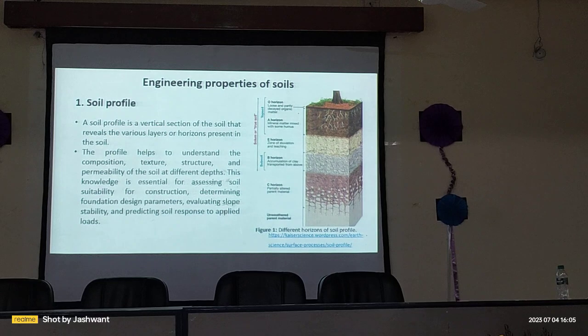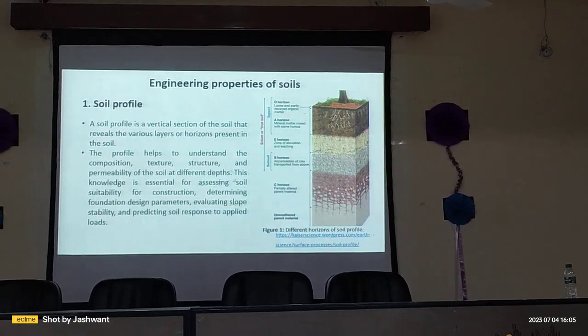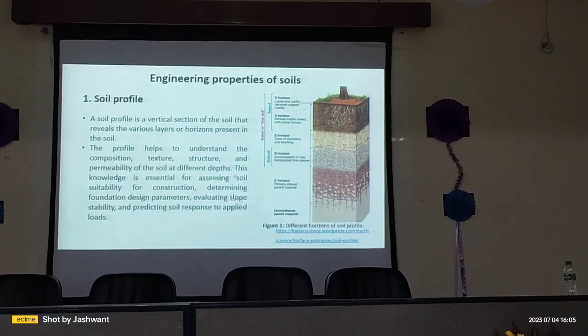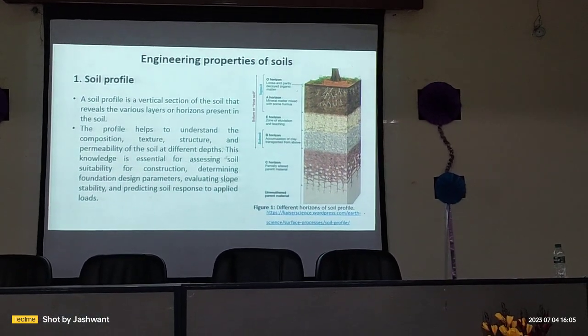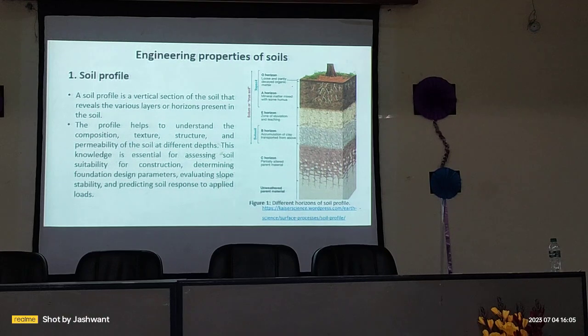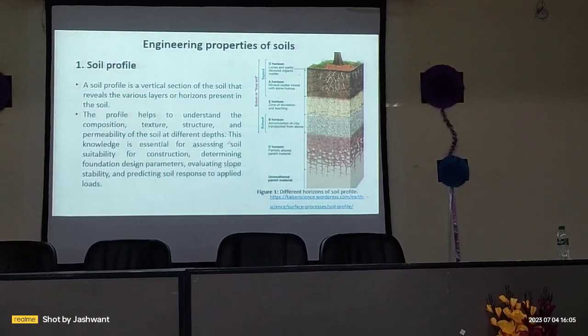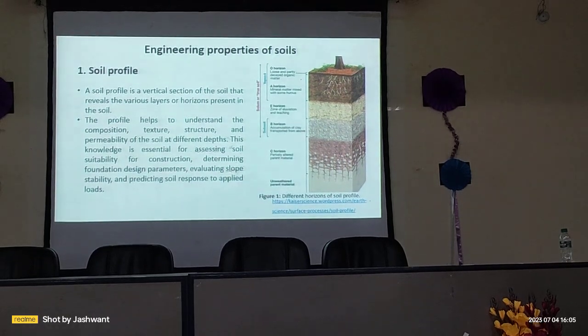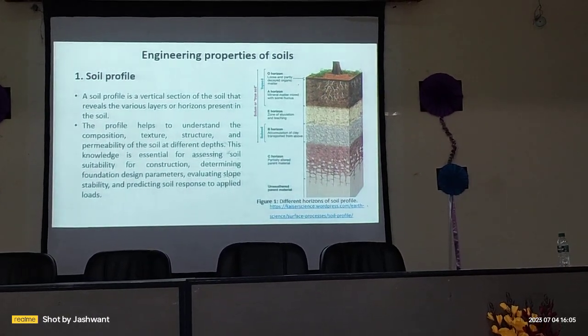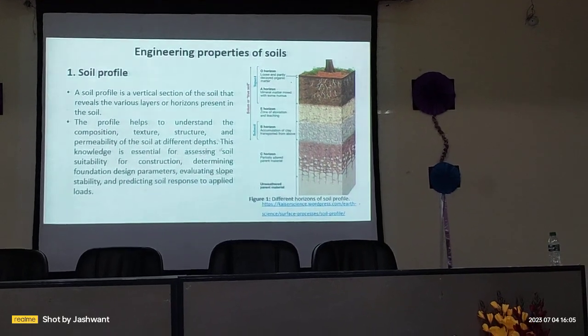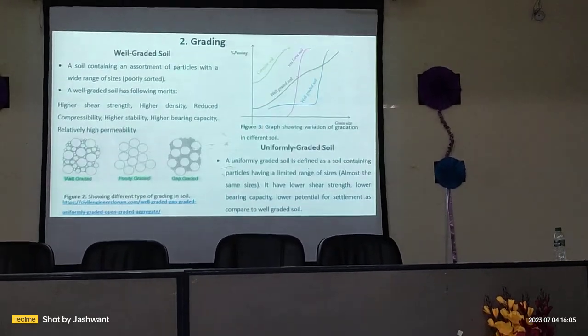Soil profile. Soil profile is basically the vertical section of the soil that reveals the various horizons such as the O horizon, A horizon, E horizon, B horizon and C horizon. O and A are the topsoil, B is the subsoil, and E is the transition between the topsoil and the subsoil. The soil profile basically provides the composition, texture, structure and permeability of the soil at different depths.